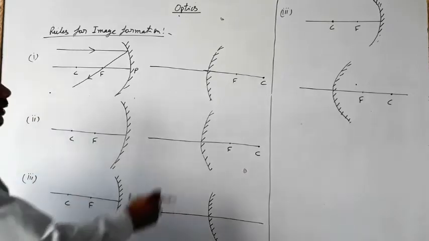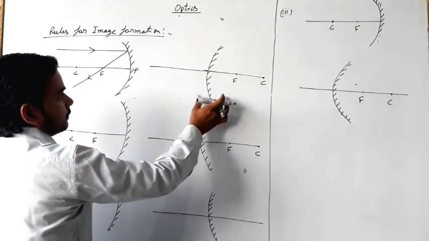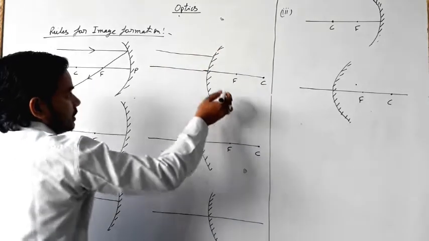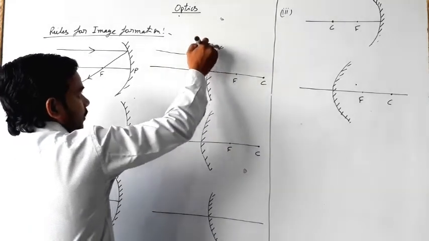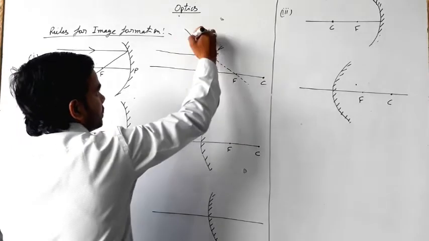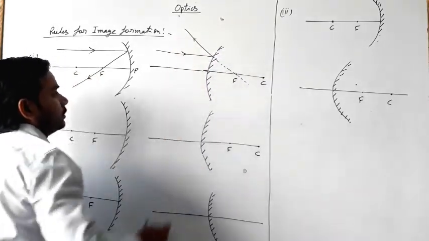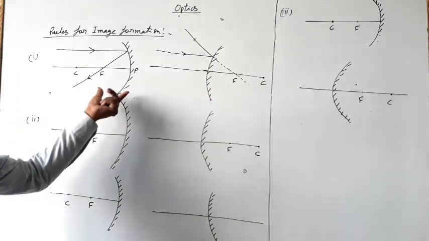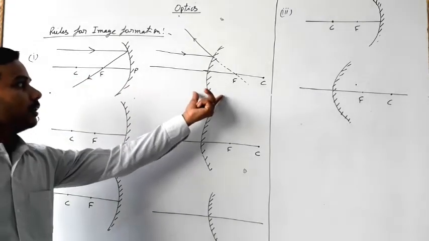For the convex mirror, all the light rays coming parallel to the principal axis appear to come from the principal focus after reflection. So this is the first rule for image formation for concave mirror as well as convex mirror.